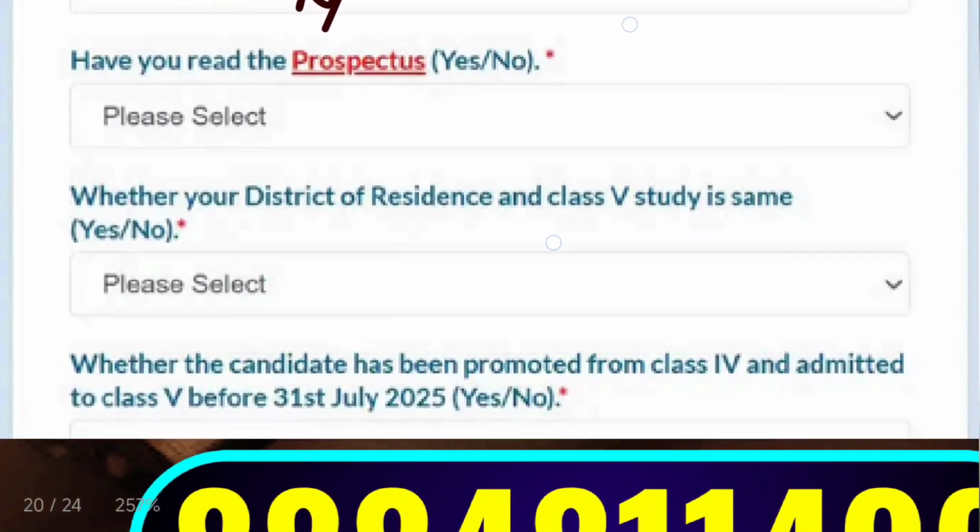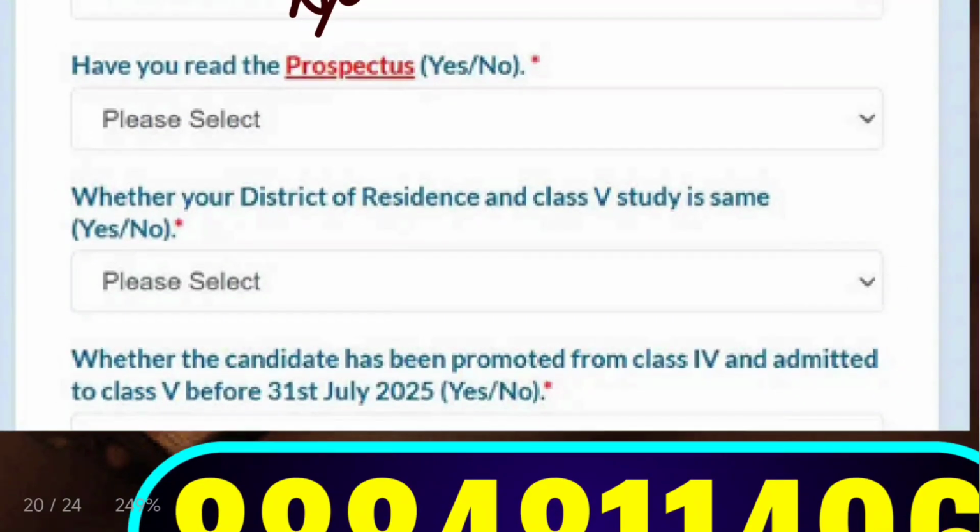The next one is whether your district of residence and class 5th study is the same or not, meaning in the same district where the student is studying class 5th, the residency certificate of the student has to be submitted. If it is not, then the application won't be accepted.